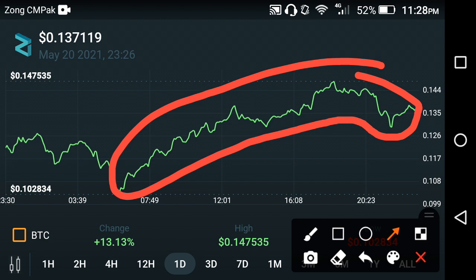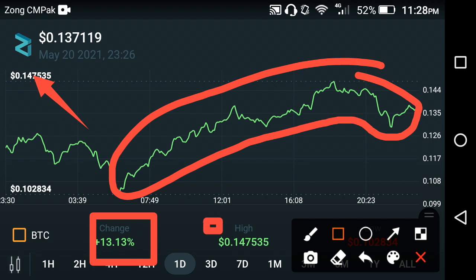I can't believe that this is Zilliqa. Absolutely, the logo tells us that it is Zilliqa, friends. Anyways, if you look at the 24 hours, the price change in Zilliqa is a positive 13.13%, and the highest price is 0.147535 USD, the highest price of Zilliqa, friends.